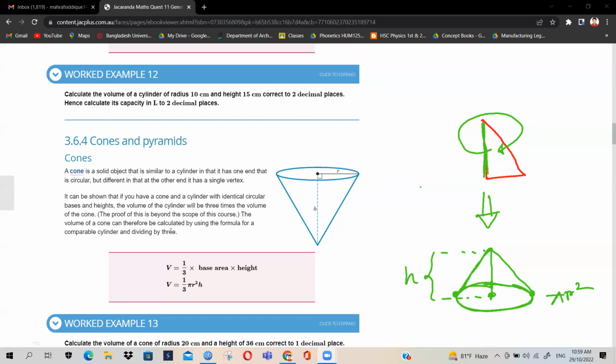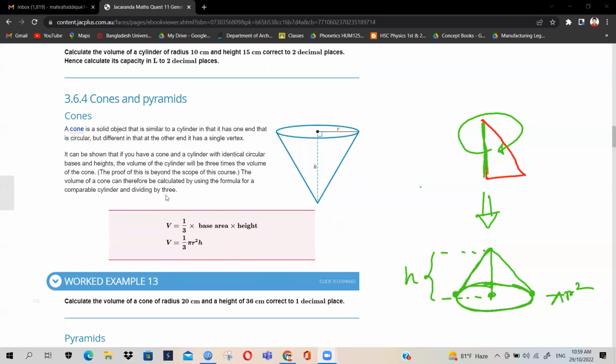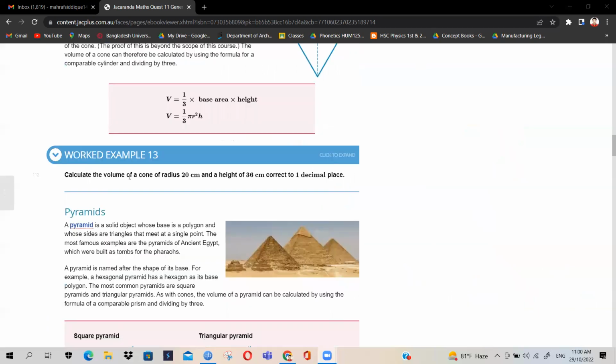So the volume of a cone can therefore be calculated by using the formula for a comparable cylinder divided by 3: 1 by 3 pi r squared h. As you can see, pi r squared, then the height, and then 1 upon 3 multiplied. Let's see. Calculate the volume of a cone of radius 20 centimeters and a height of 36 centimeters. So it's just like plugging in values.